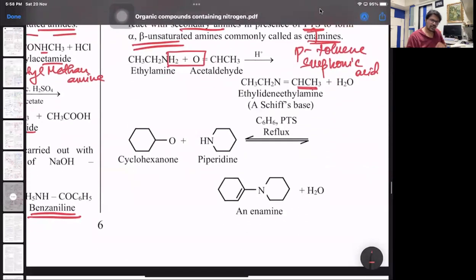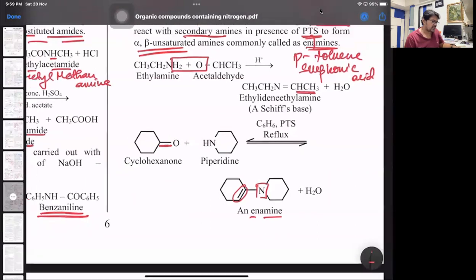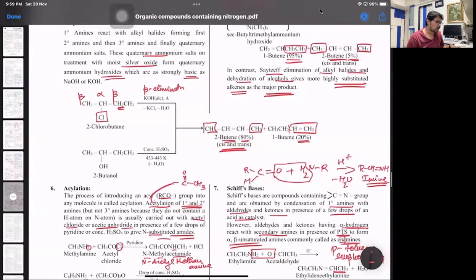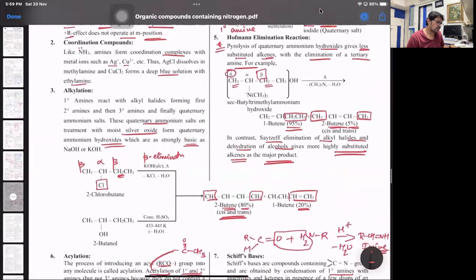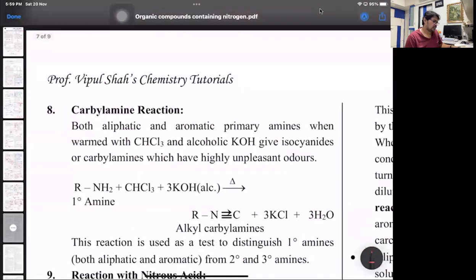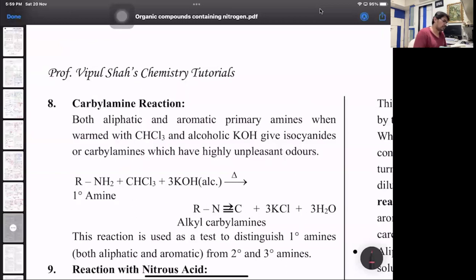Same way, one more example. Cyclohexanone. Correction there, it should be a double bond here. Along with piperidine, then it forms an enamine, ene for the double bond and amine because of nitrogen. Okay. This is an extra point just for understanding. The important part is the formation of Schiff's base, that is one. And the above part is Hofmann's, what we can call the elimination reaction. Then the next one, yes, this is an important one, carbylamine reaction or preparation of isocyanide.